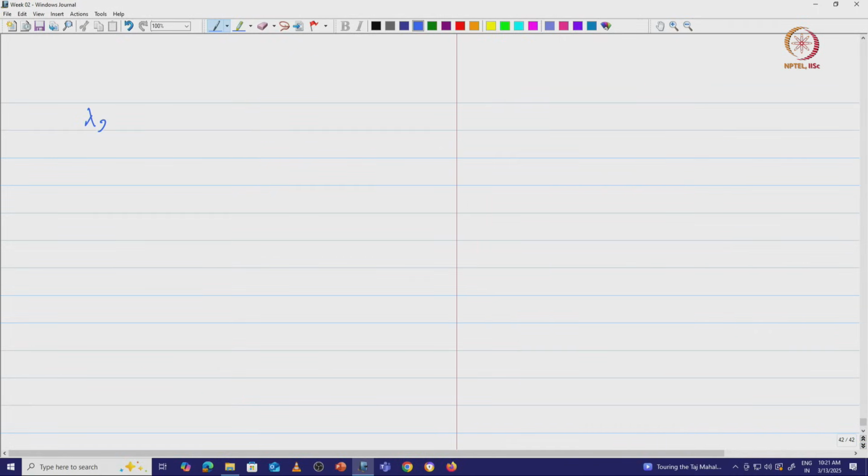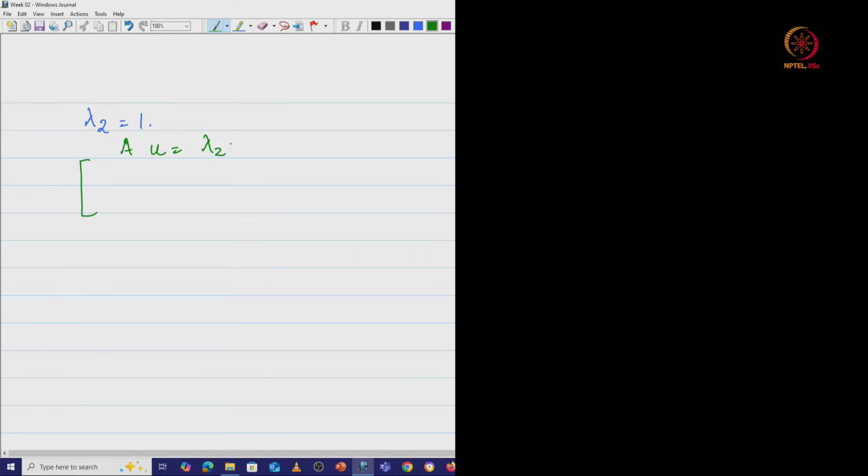So lambda 2 is equal to 1. So again I have the same business. What is it that I am going to do? I am going to take AU is equal to lambda 2U. Or rather, let me take this as V because we have already taken U. So let me take AV is equal to lambda 2V.